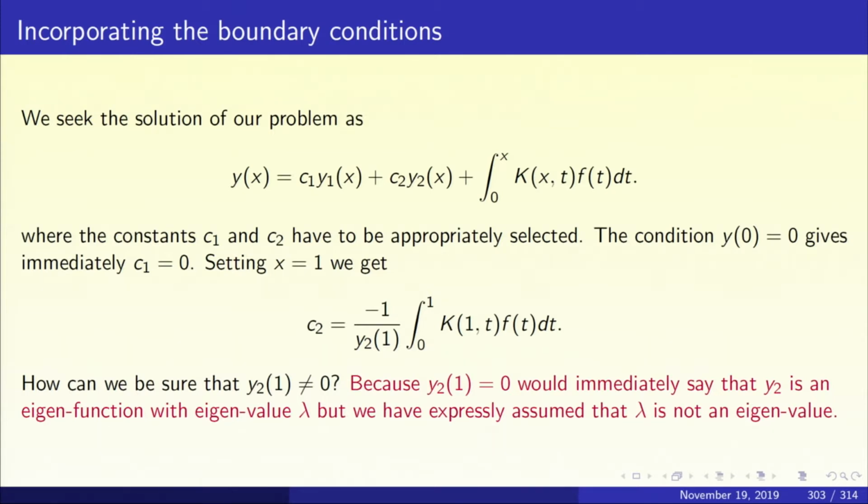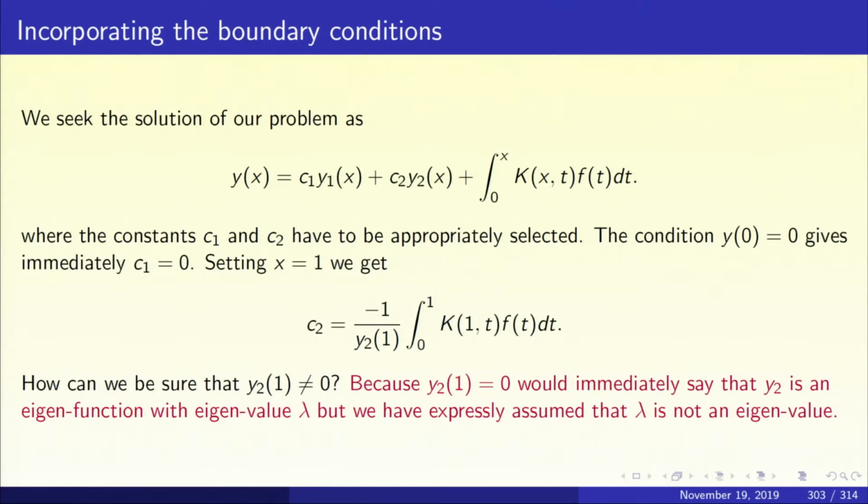But remember, we have assumed that lambda is not an eigenvalue. We expressly said that lambda is not an eigenvalue. So, y2(1) cannot be 0, and so we have obtained an expression for c2 and it is valid.